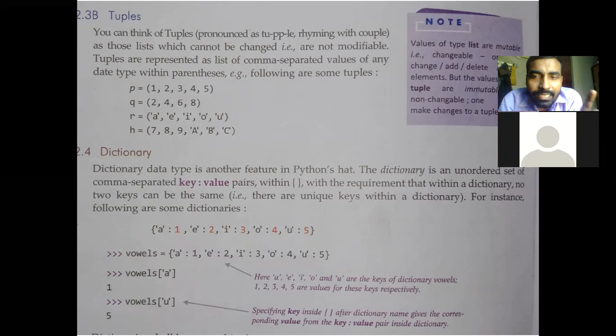As yesterday I told, the list is a mutable data type, means the value of list you can change, but string is an immutable type, means the every letter of the string cannot be changed.